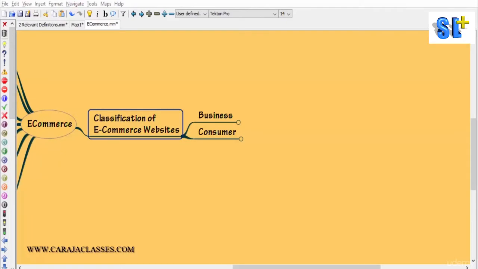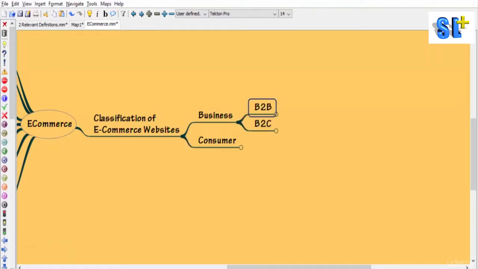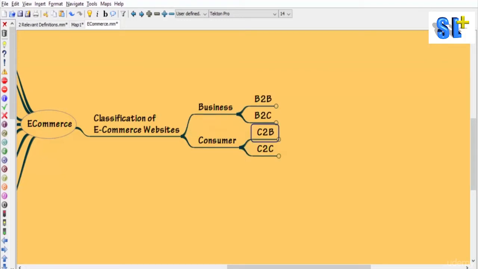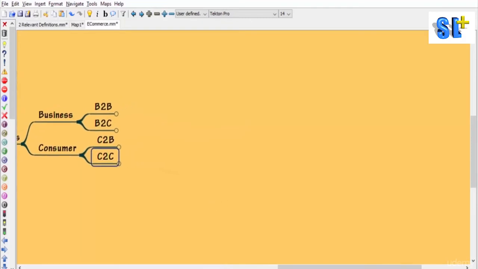Let's look at the classification of e-commerce websites. We can classify them on the basis of business, on the basis of consumer. Now on the basis of business, we have B2B e-commerce websites and B2C e-commerce websites. And on the basis of consumers, we have C2B e-commerce websites and C2C e-commerce websites. So what are they? Let's see one by one.